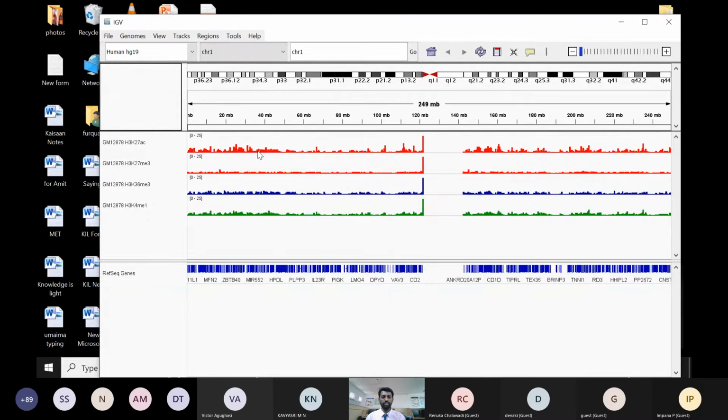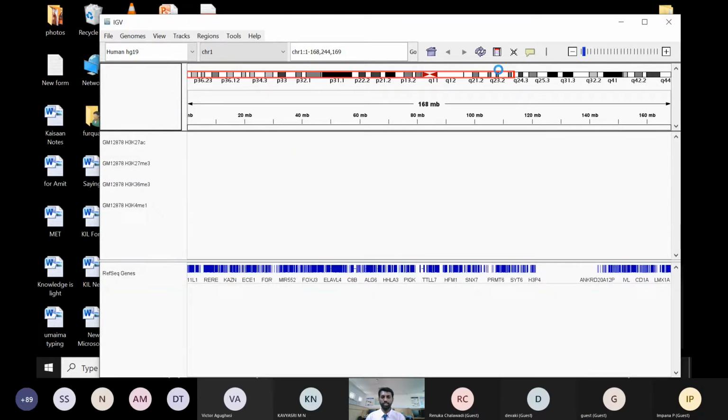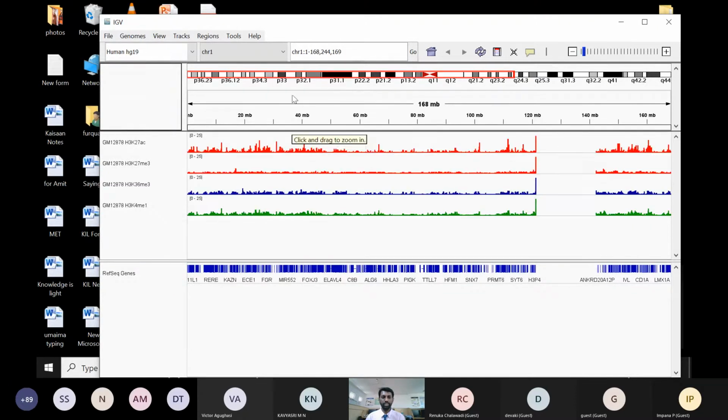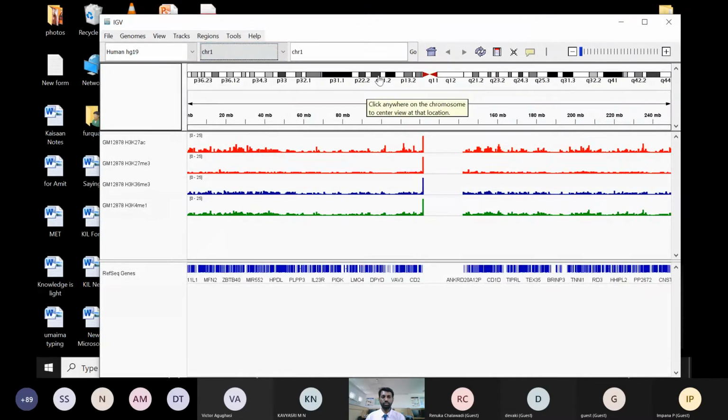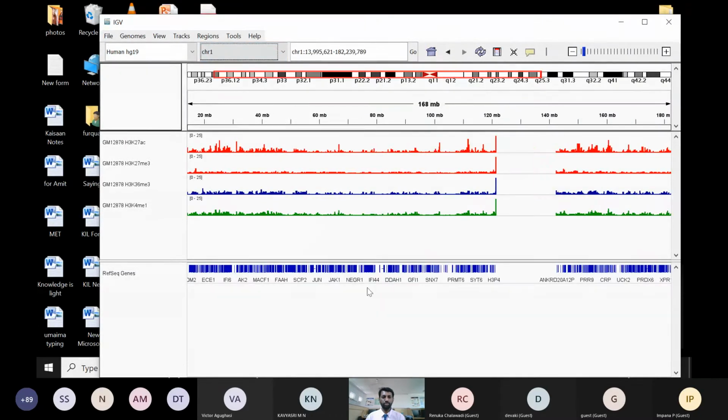So for example, if you double click, you can see the red box, where exactly the region is located in the chromosome. So you can easily identify it here. And also you can again choose chromosome 1. If you click on some region, you will be able to see what genes are present in this particular region. And that information you can just get.